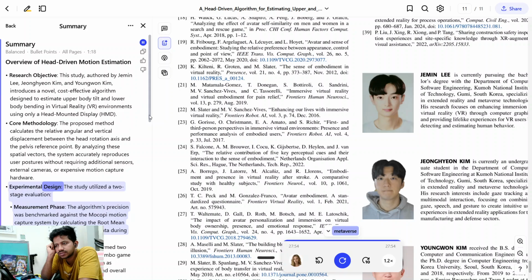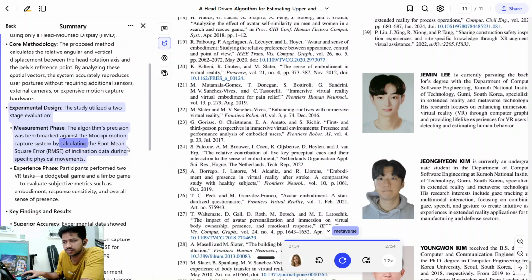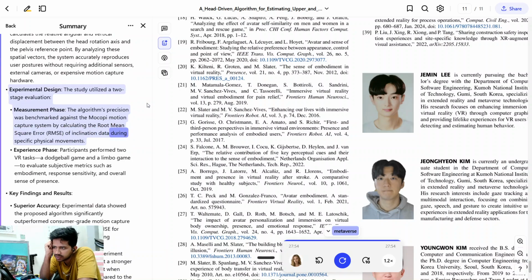Experimental design. The study utilized a two-stage evaluation. Measurement phase. The algorithm's precision was benchmarked against the Mocopi motion capture system by calculating the root mean square error of inclination data during specific physical movements. Experience phase. Participants performed two VR tasks, a dodgeball game and a limbo game, to evaluate subjective metrics such as embodiment, response sensitivity, and overall sense of presence.